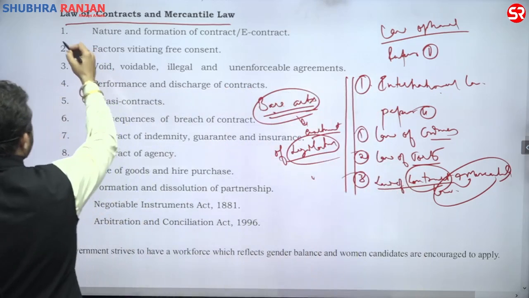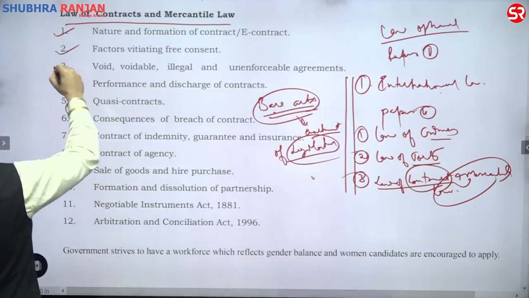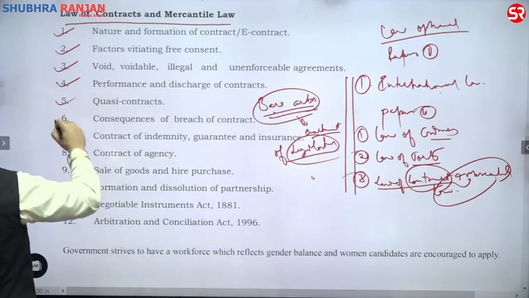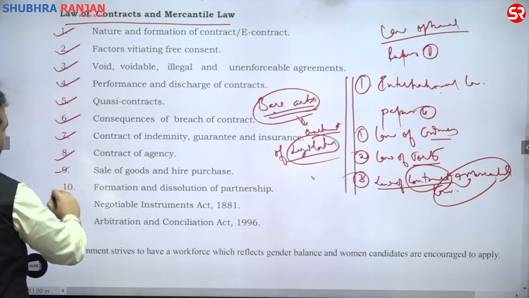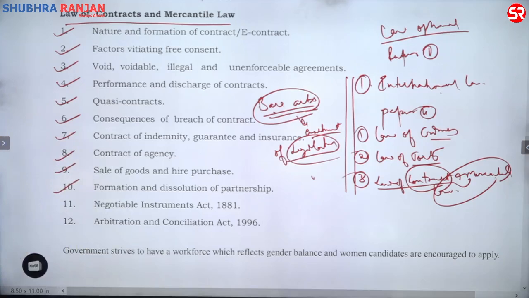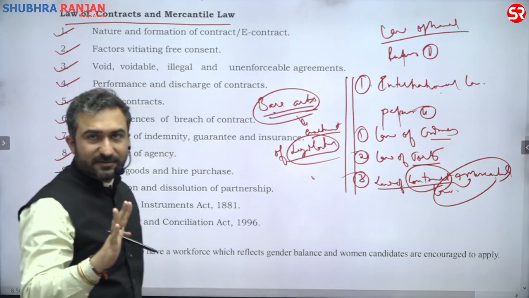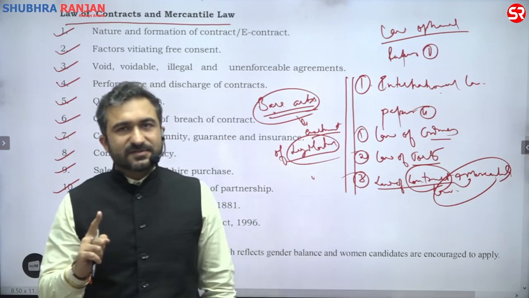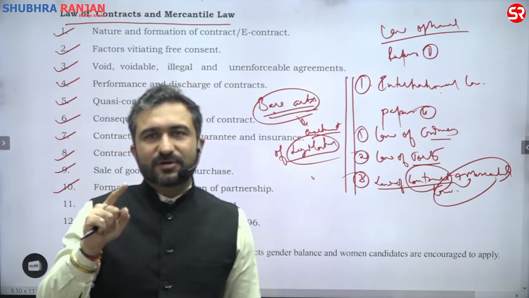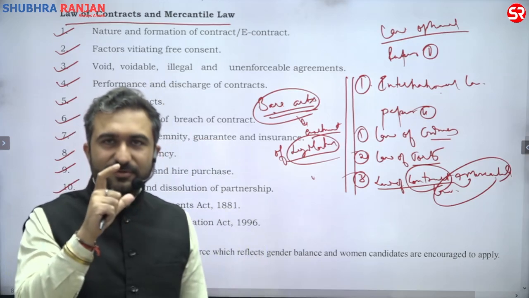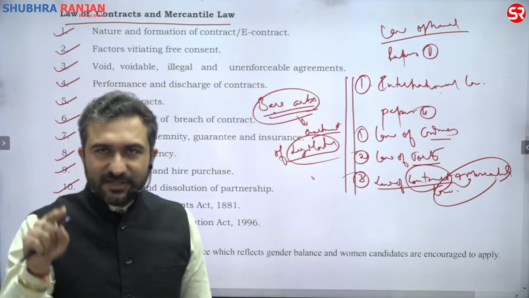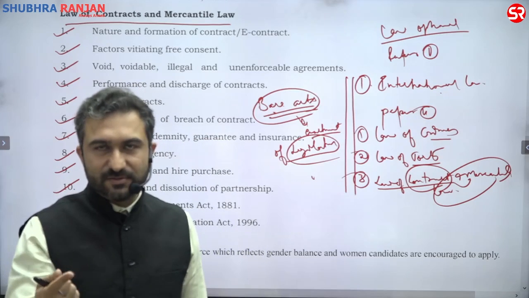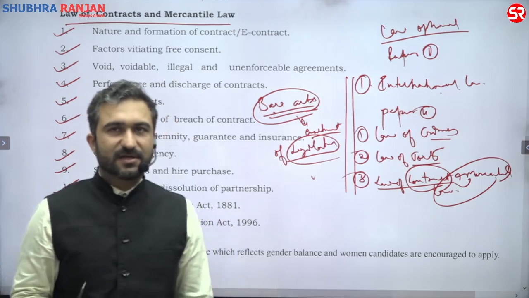That means you understand where you have to confine yourself in this particular subject. Otherwise, they would have just written law of contract and the work is done. They are not doing that. They are giving you the subheadings because they want you to confine yourself to those areas from which they will ask questions, or probably will ask questions.